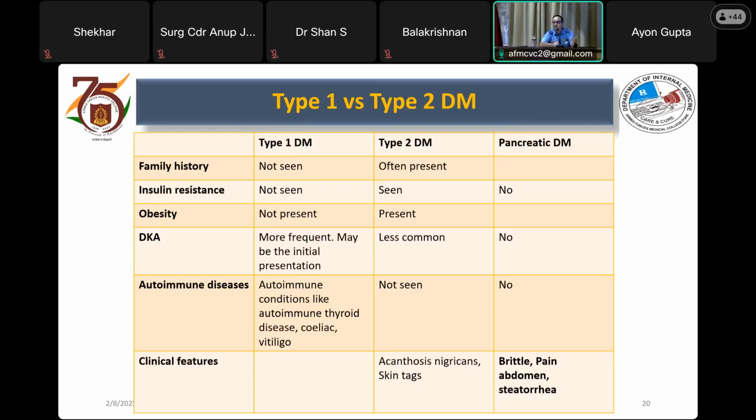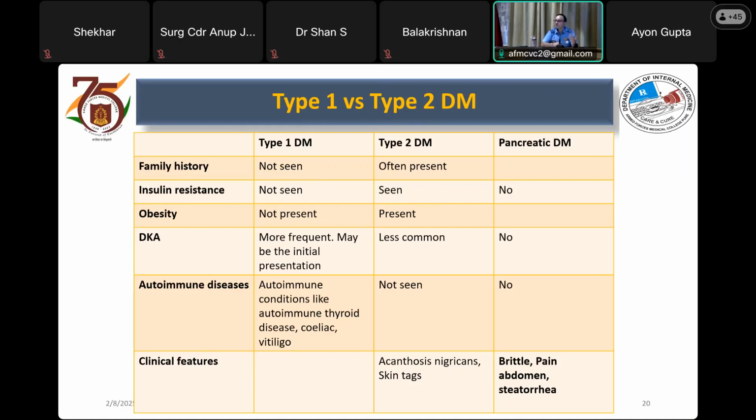Family history would be more common in type 2 diabetes. The insulin resistant features, meaning obesity, metabolic syndrome, and certain clinical markers of insulin resistance like acanthosis nigricans, can be present in a patient with type 2 diabetes. Diabetic ketoacidosis is very important. So, Prashant, you would have brought out that in the last 4 years, the patient never had such an episode of diabetic ketoacidosis according to the history.